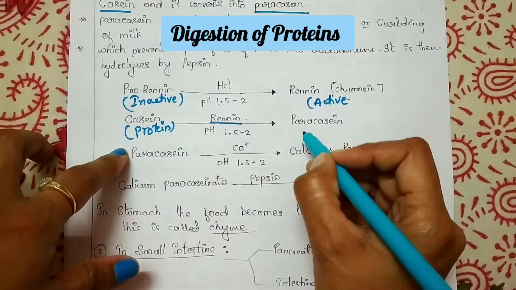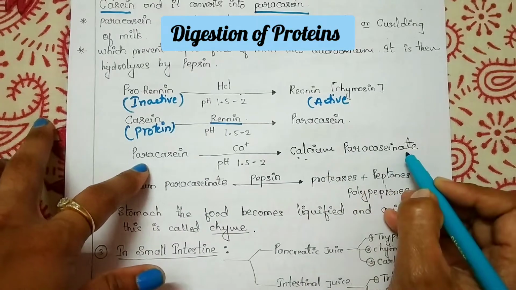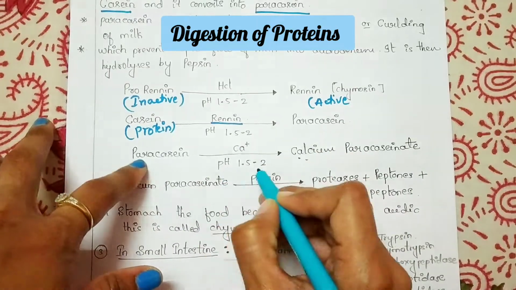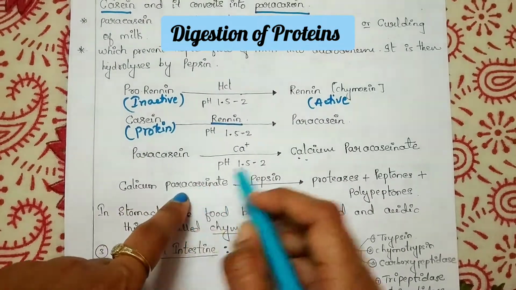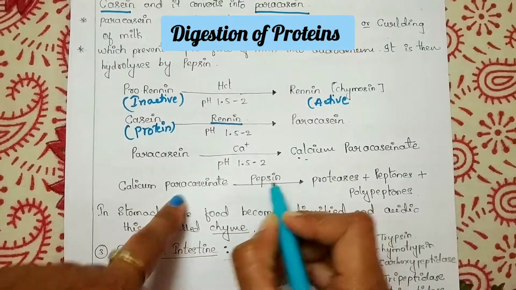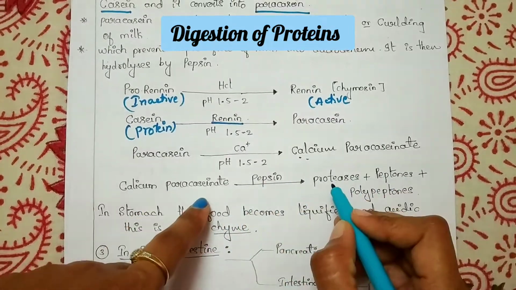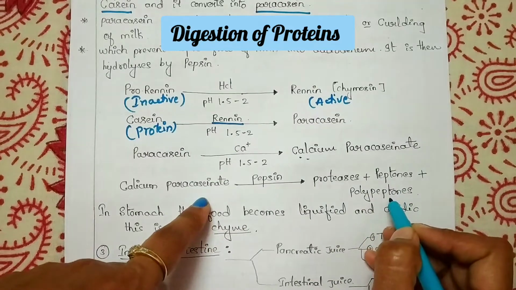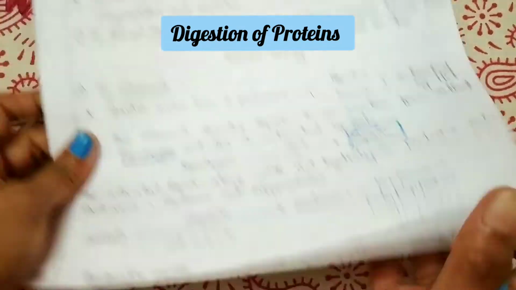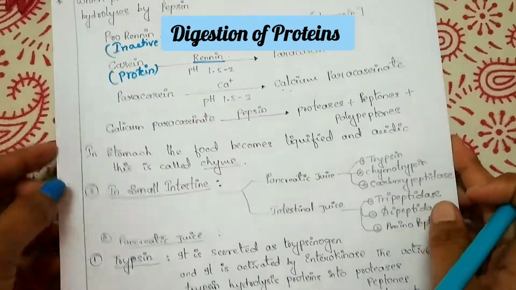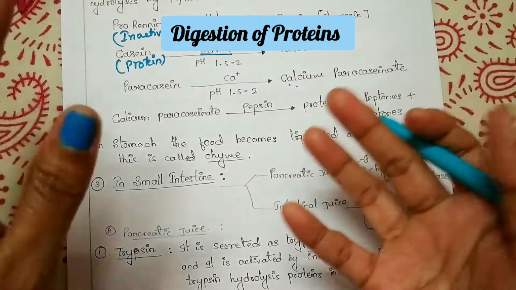It is converted into paracasein, and again paracasein is converted into calcium paracaseinate by the presence of calcium and pH 1.5 to 2, and again this calcium paracaseinate, which is the protein now, by the action of pepsin is converted into proteases, peptones and polypeptides. The equation is the same as this one. Now that's about the stomach, the two things, renin and pepsin.